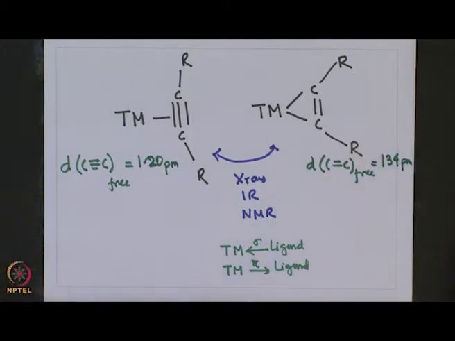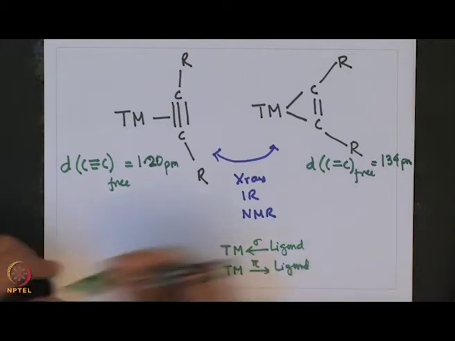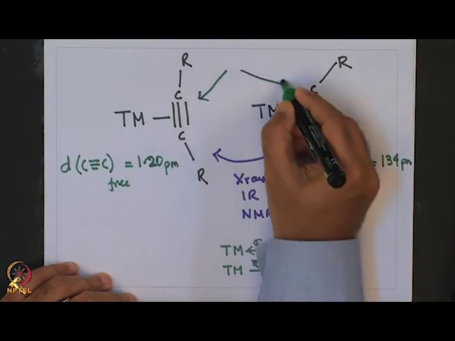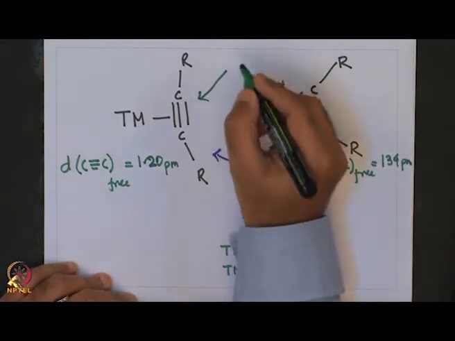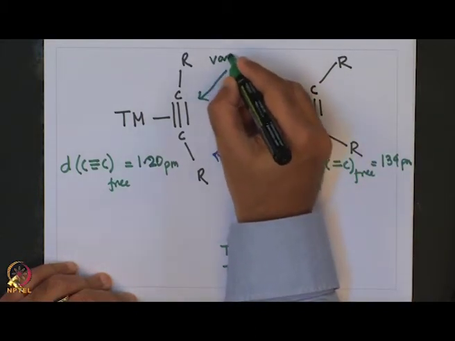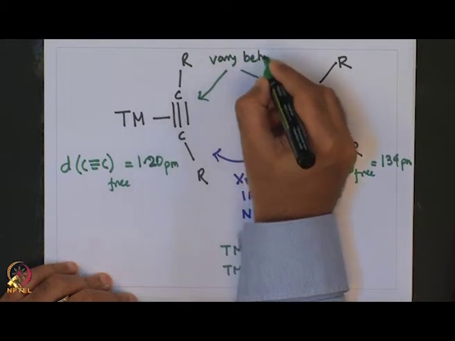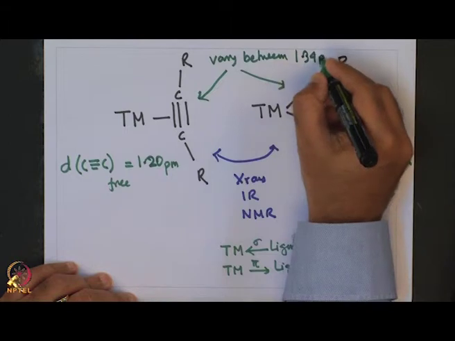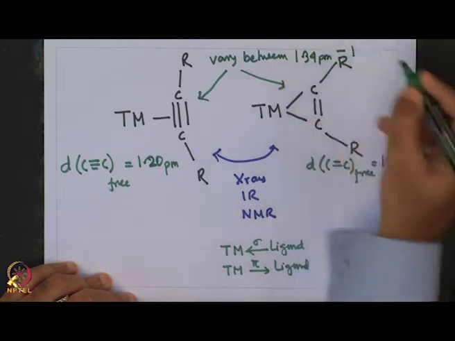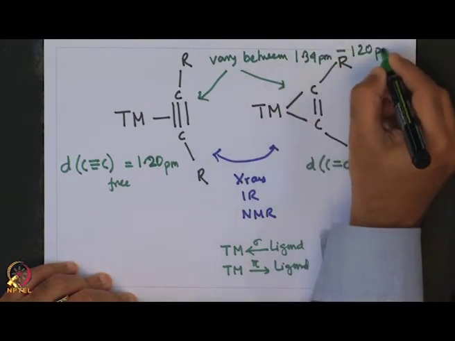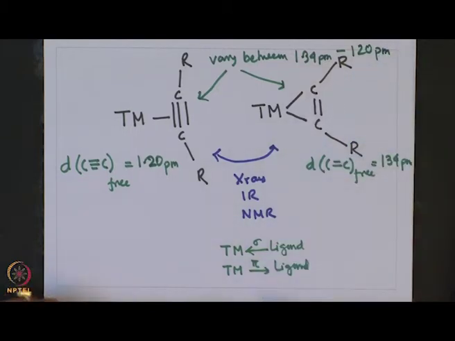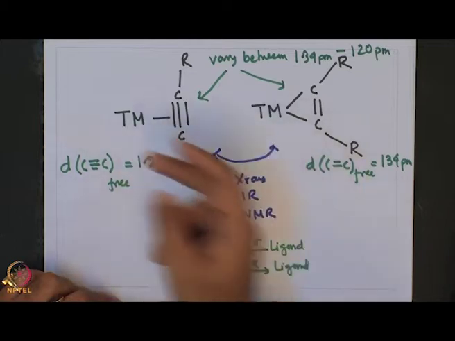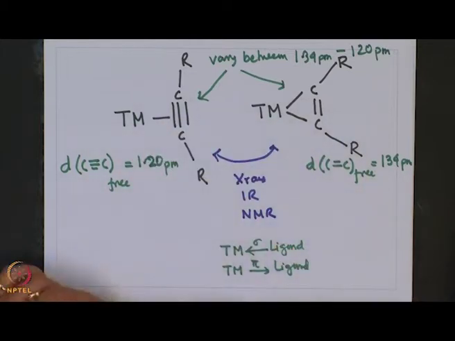So, the CC distance of transition metal alkyne complexes varies between 134 picometer to 120 picometer, depending on the kind of interaction, which is the forward sigma donation and the pi back donation.